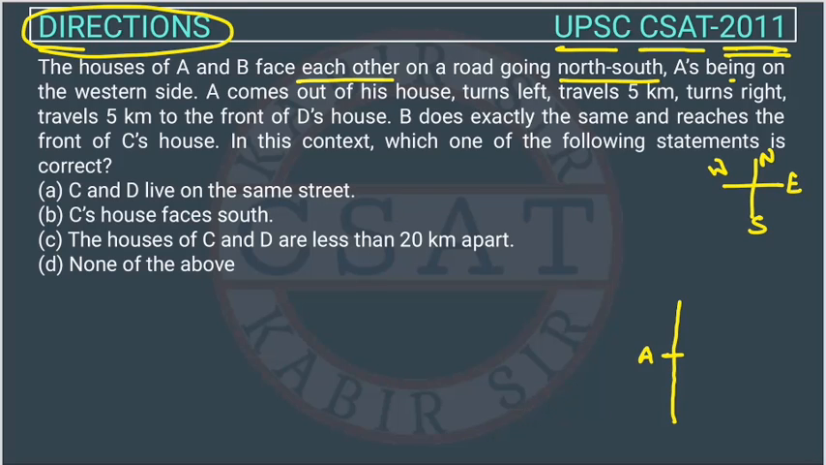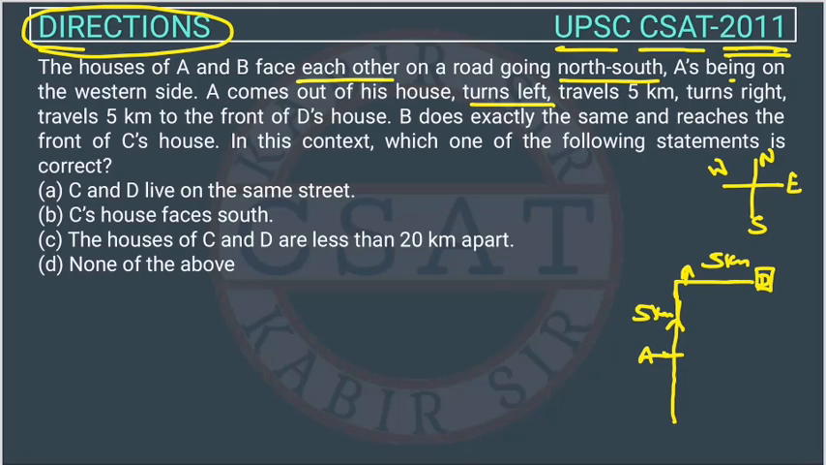So when he comes out of his house, he will face east. He turns left, so he is facing this side, going this side. Travels 5 kilometers, and then turns right, so he will go this side. Turn right, travel 5 km, and again 5 km to the front of D's house. So here is D's house, this is the front of D's house.